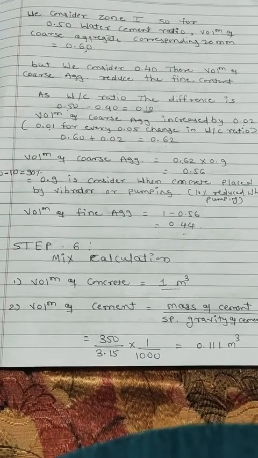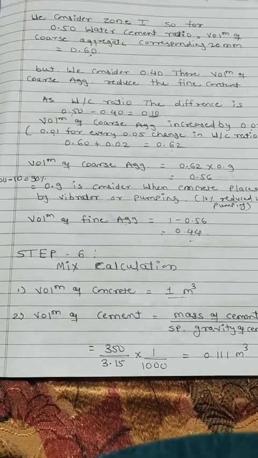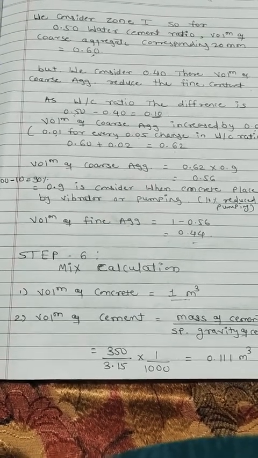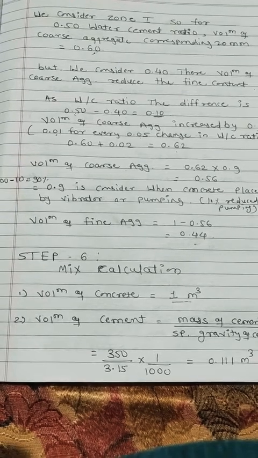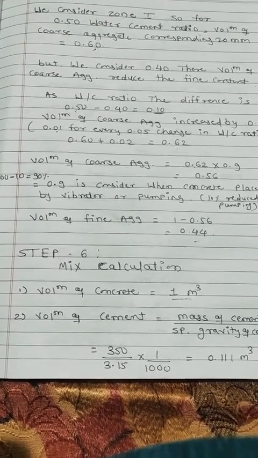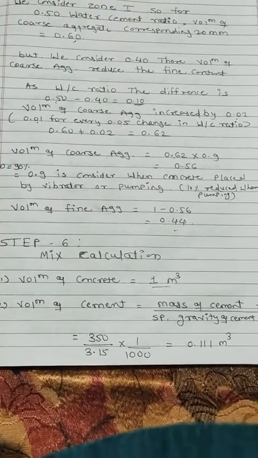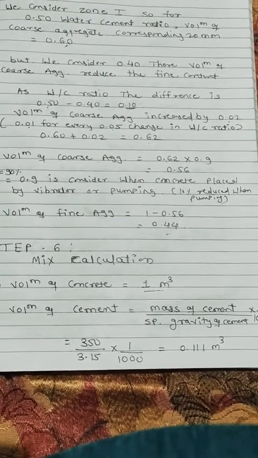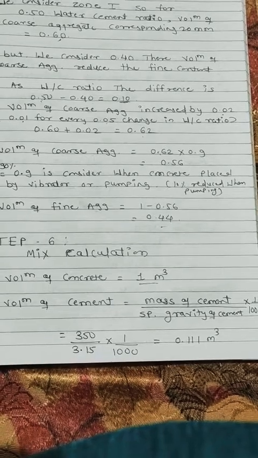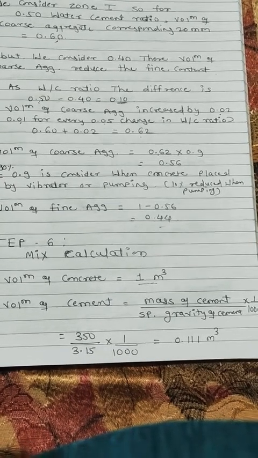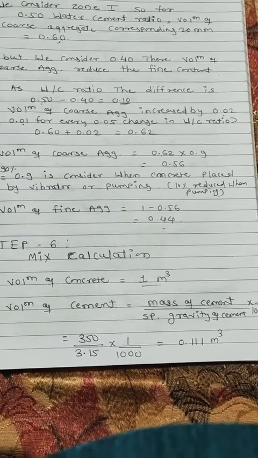Now step number 6. Step number 6 is mix calculation. Mix calculation for volume of concrete is for 1 meter cube. Second, volume of cement. Volume of cement equals mass of cement upon specific gravity of cement into 1 upon 1000.